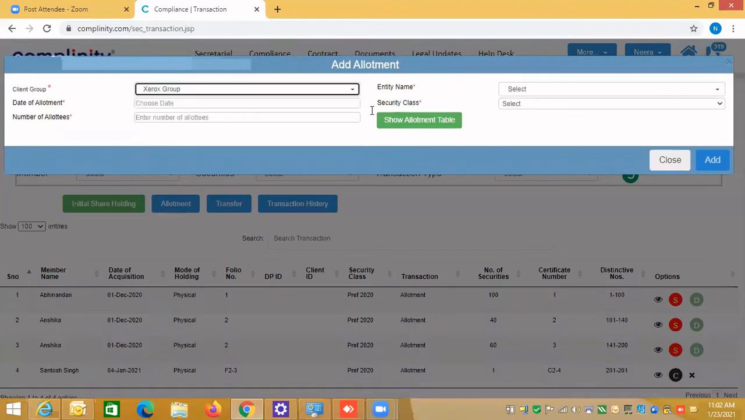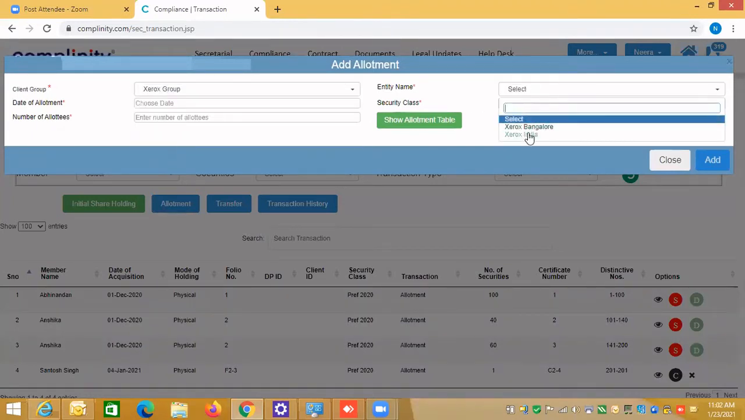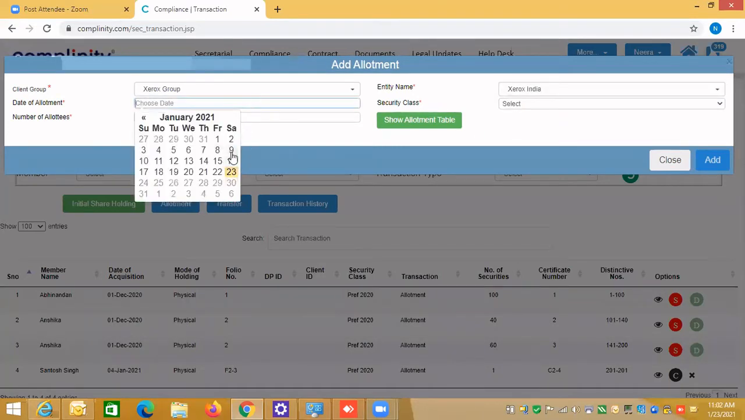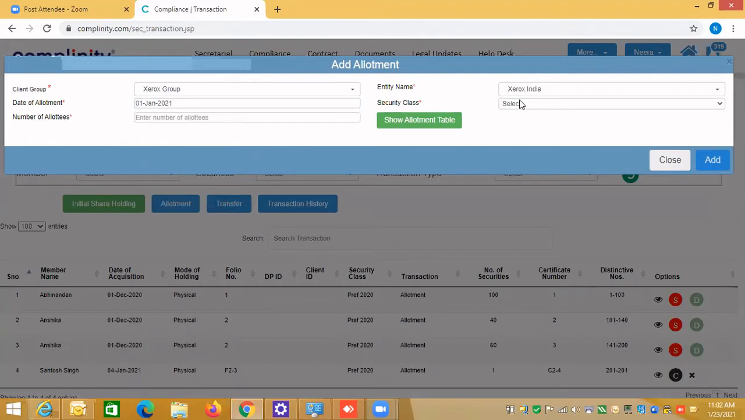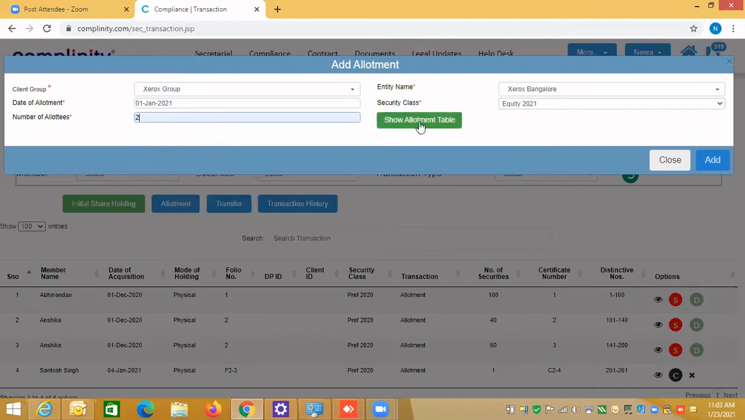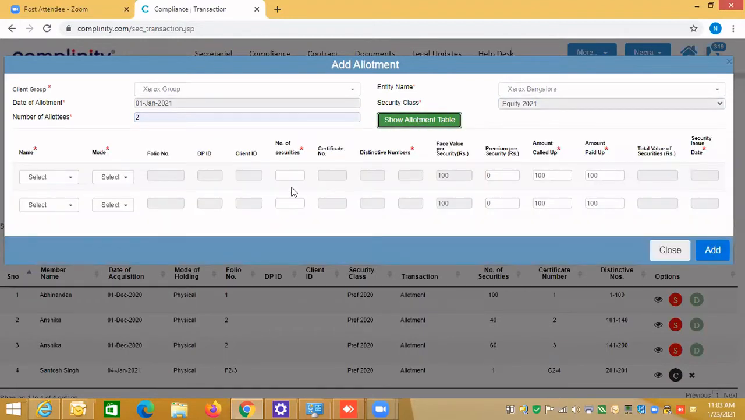I'm just selecting Xerox Group, and I'll say Xerox India, and the date I'm selecting is the date of allotment first, security class, equity. And if I select, suppose, Bangalore, you remember we have done the security class 21. We have just created it, so let me select 2021 for information. And I'm saying 2. If I say show allotment table, then I will see all the details which I have to enter. So it means I'm doing the allotment now.